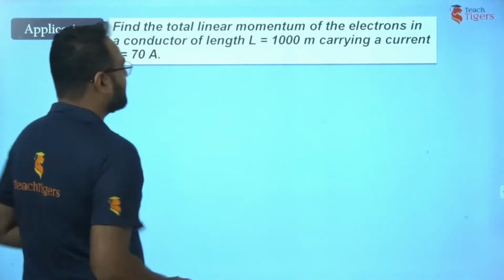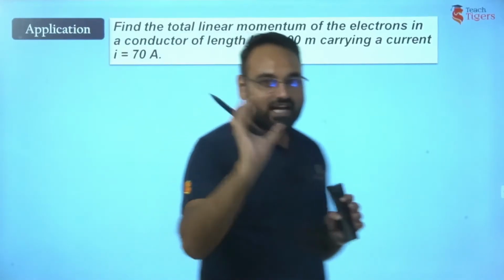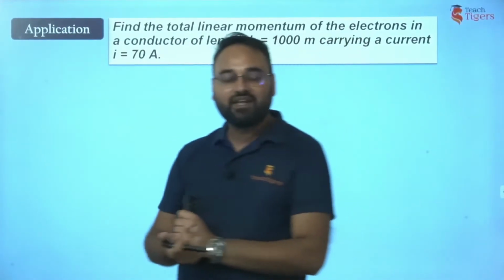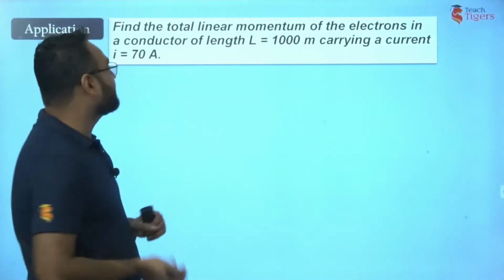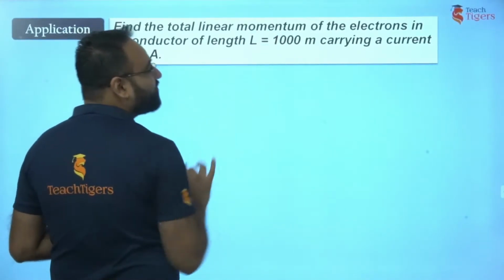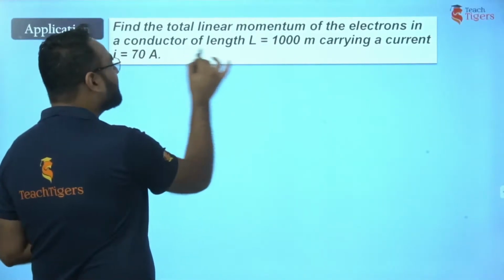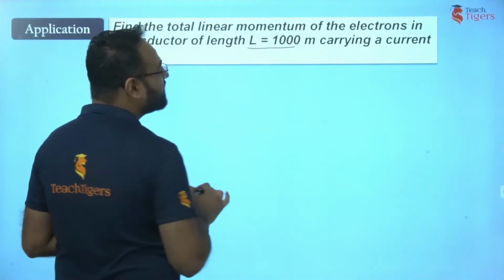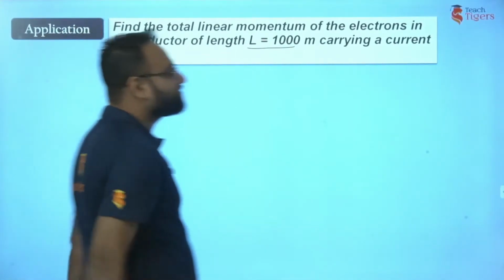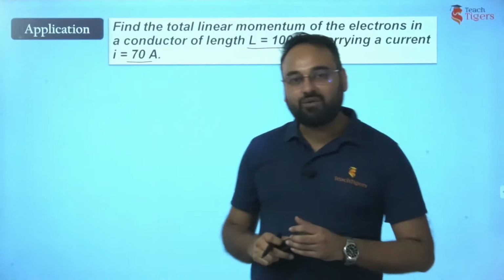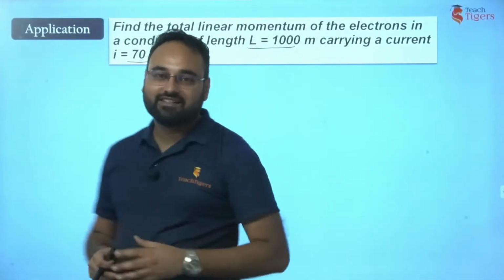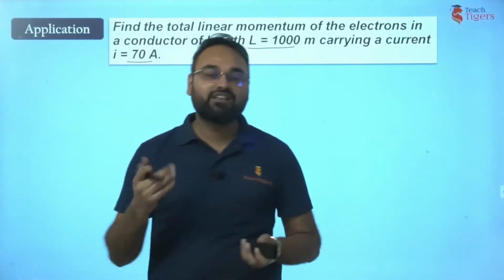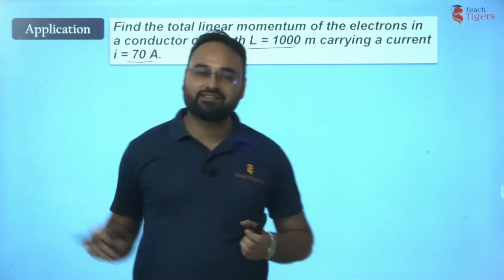Now let's take up the next illustration. This is an interesting question. It says, find the total linear momentum of electrons in a conductor of length 1000 meters carrying a current I equal to 70 ampere. Now, this is a new term which is introduced here. Otherwise, we study linear momentum in mechanics.